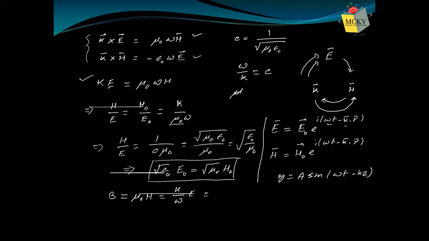So what is left? E by, now omega by K is the velocity of the wave. That means in this case it is C. So it's simple. You only need to remember that B equals E by velocity.